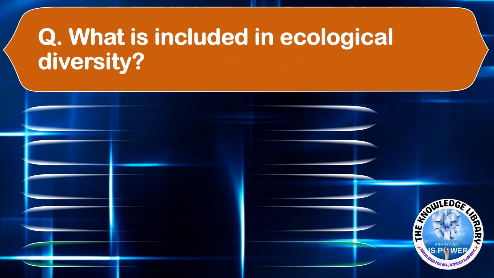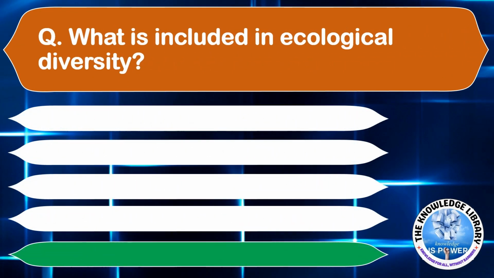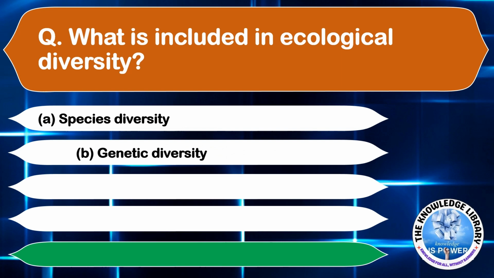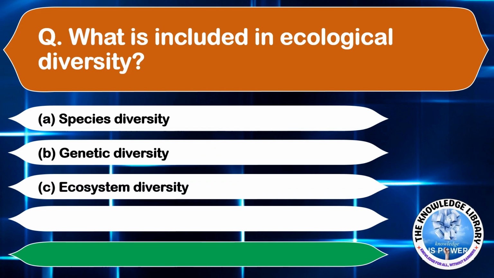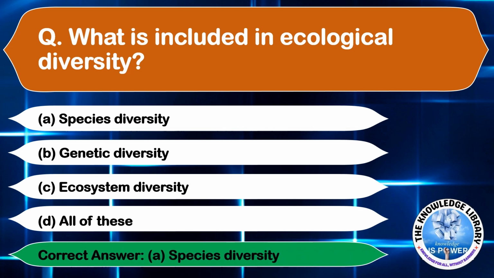What is included in ecological diversity? Option A, species diversity, option B, genetic diversity, option C, ecosystem diversity, and option D, all of these. The correct answer is option A, species diversity. Moving on to the next question.